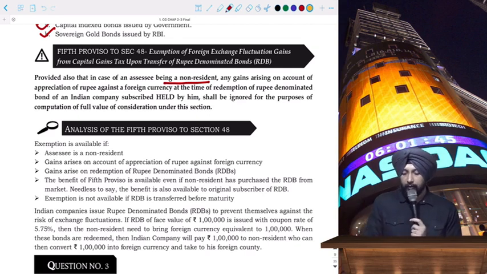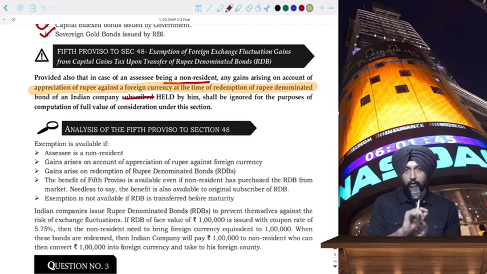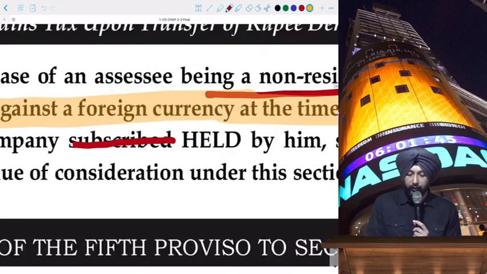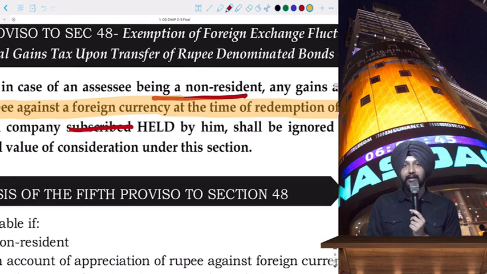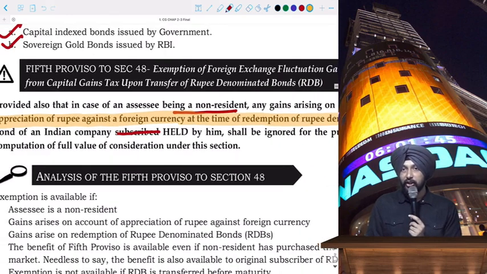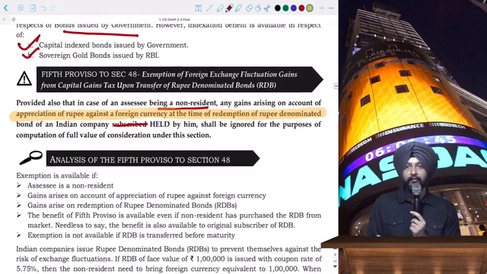Let's read it. Provided also that in case of an SSE being a non-resident, any gains arising on account of appreciation of the rupee against the foreign currency at the time of redemption of rupee denominated bonds of an Indian company, earlier it was subscribed. Can you just strike through subscribed? Just strike through, cancel it in a way that you are able to read it. Okay, now what does this mean? This means that earlier the criteria was a little stringent. Only if you were the one who had actually applied to the bonds, then this benefit was given to you.